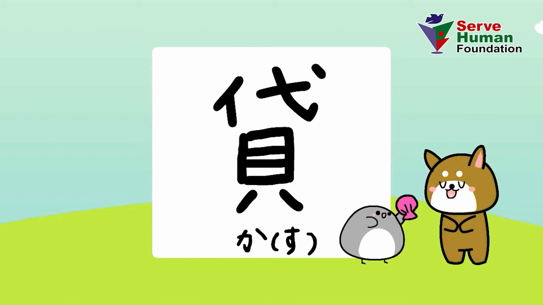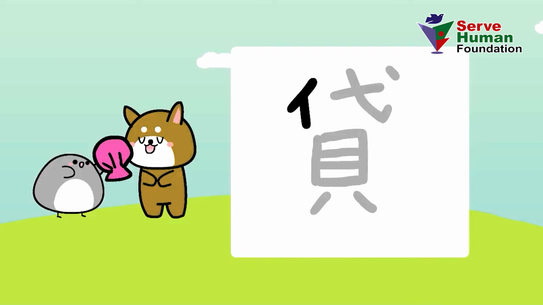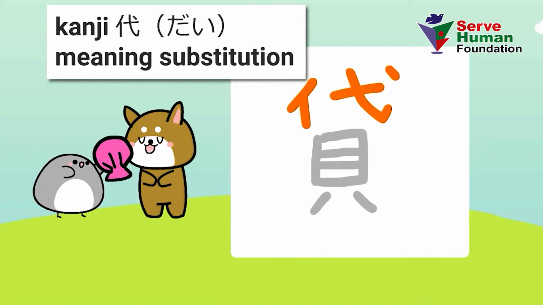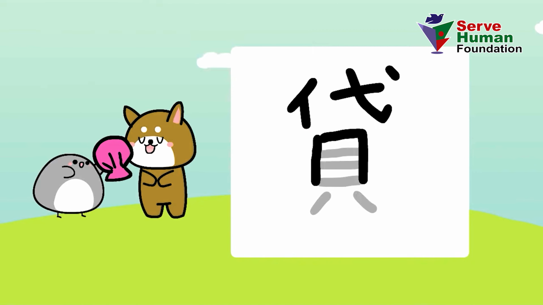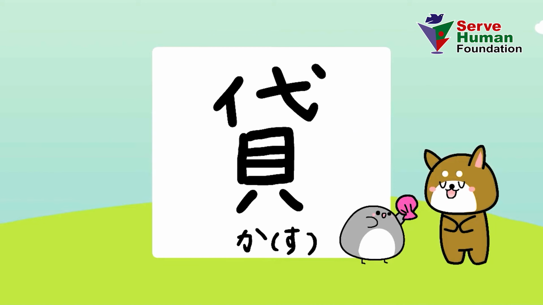Next kanji is 貸す。貸します。Peppy lent a seashell instead of Moon-chan. This is kanji 代, meaning substitution. And this is kanji kai. This is 貸す.